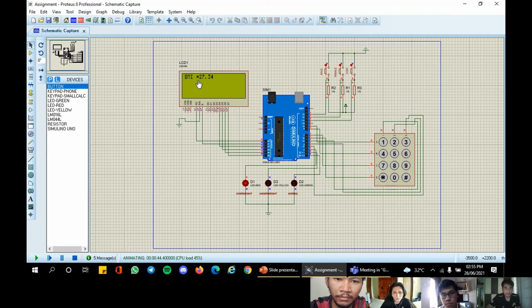So the BMI result is 27.34 and the LED will light up. The red LED lights up, which indicates the person is overweight.